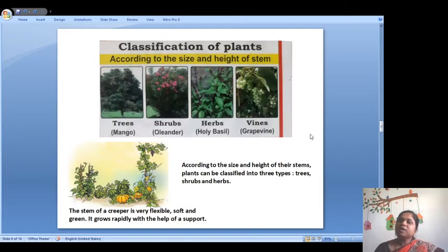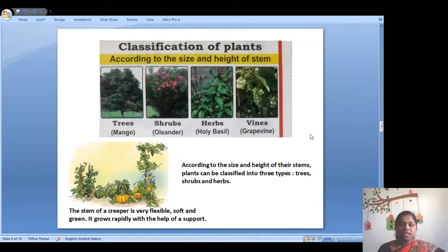Now, how are the plants classified? First, the plants are classified according to the size and the height of the stem. You can see that the plants are classified into four types: trees, shrubs, herbs and vines. Trees like mango tree, banyan tree, gulmohar tree, coconut tree, their stems are very thick and they grow tall and they are very strong. These characteristics of the stem are only seen in the trees.